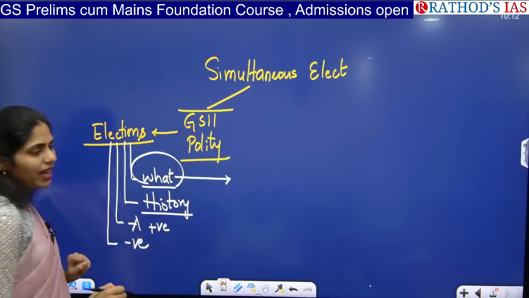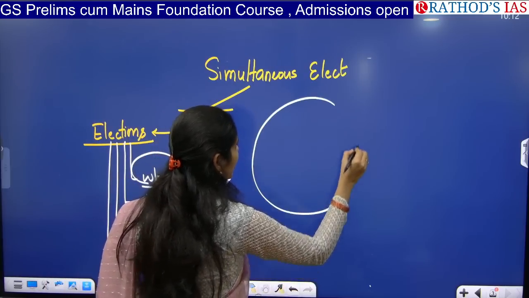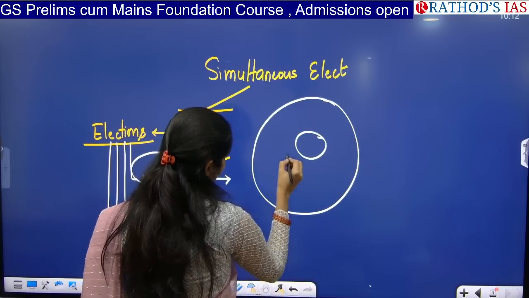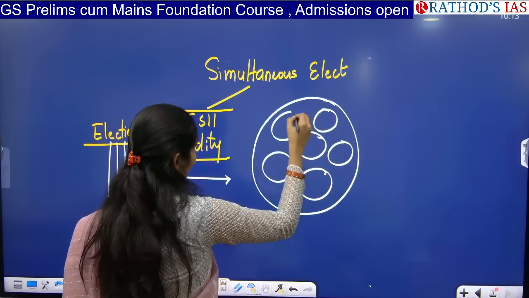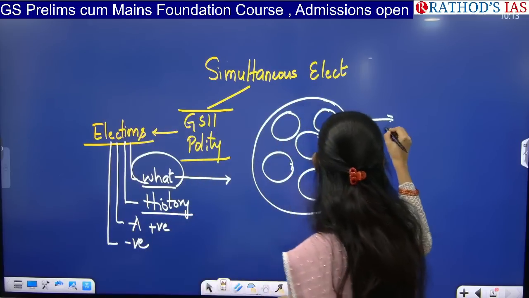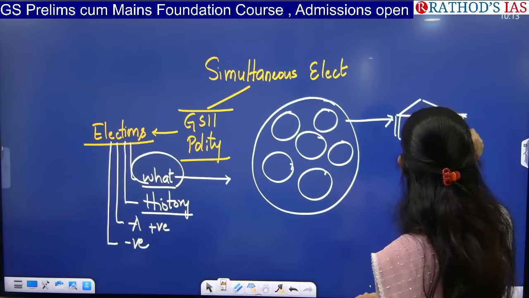So what is a simultaneous election? We have the center and we have different states. In the center we have a government, and in the state also we have a government. We have Parliament at the center, and we have the state legislature in the state.